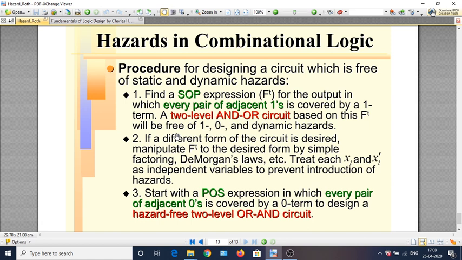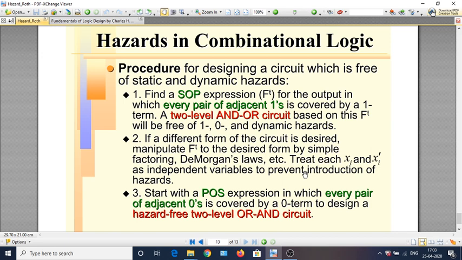Or if you want it in a different way, if a different form of circuit is desired, manipulate this F to a POS form. But that you have to do by simply factoring or using De Morgan's law or using only certain theorems. We will again see what those conditions are. But when you map, you should treat any variable xi and its complement xi complement as independent variables.